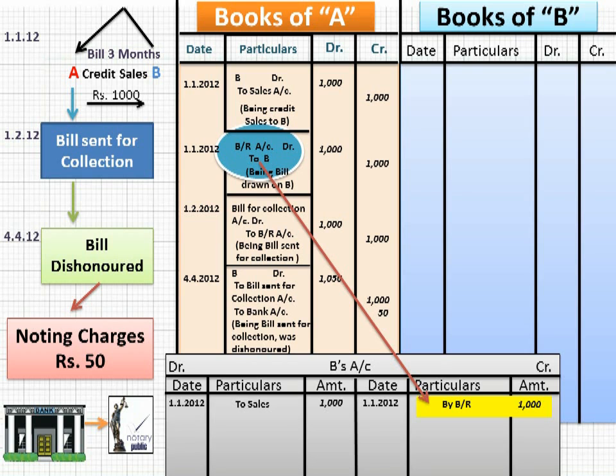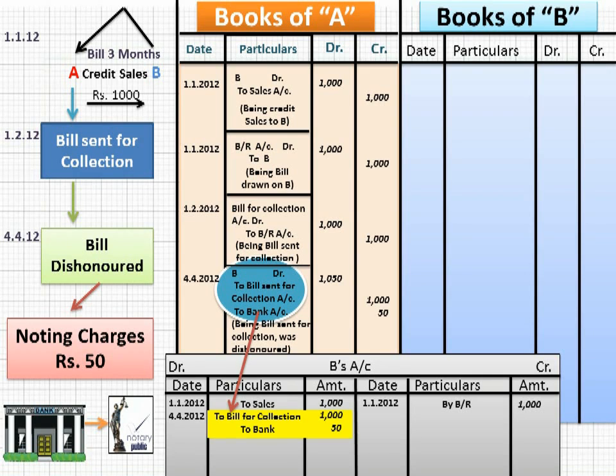Then on 1st February, bill for collection to BR. B is not involved, so leave it. Then B debit 1050 to bill for collection to bank account. So B has been debited by 1050. So he will be debited in the ledger posting. So what will be the ledger posting? To bill for collection 1000, to bank 50. In this way, B has been debited by 1050. So what will be by balance c/d? 1050. So B is carrying debit balance in the books of A. It means B is our debtor by rupees 1050. It means we have to recover 1050 from B.